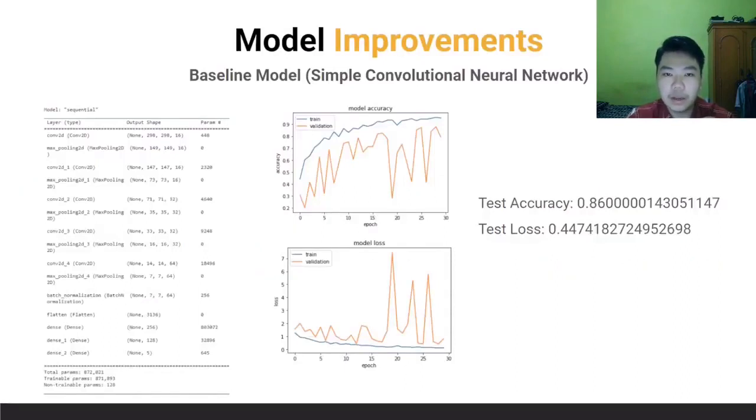The first thing we do is creating a baseline model. The baseline model is a simple convolutional neural network that contains a convolution layer, max pooling layer, flatten layer, and dense layer, as you can see on the left side of the screen. From this model, we got 0.86 test accuracy and 0.447 test loss.